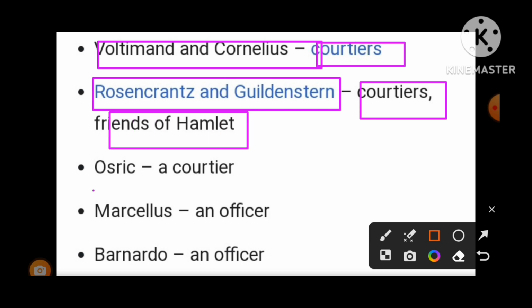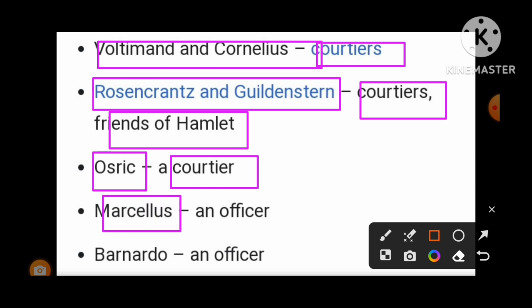Next one is Osric. This is an important figure, courtier and the guardsman of Elsinore. Merciless, this is an official, and an important character because it was the figure who was present when Prince Hamlet was their host for the very first time.